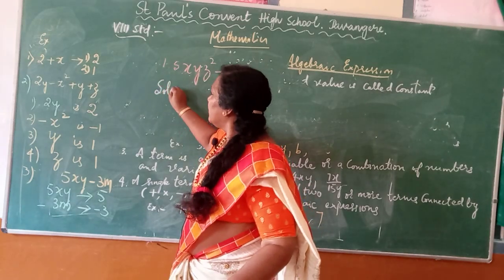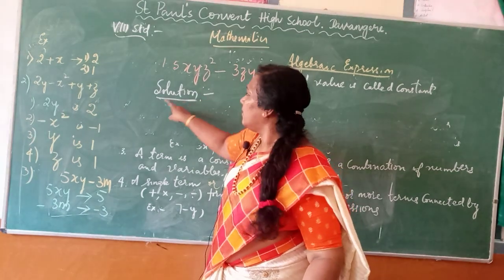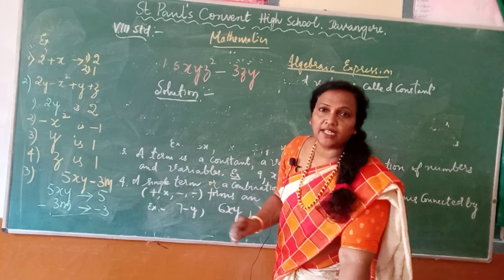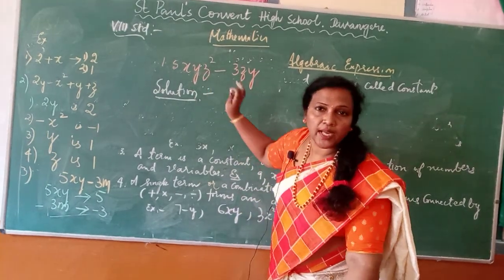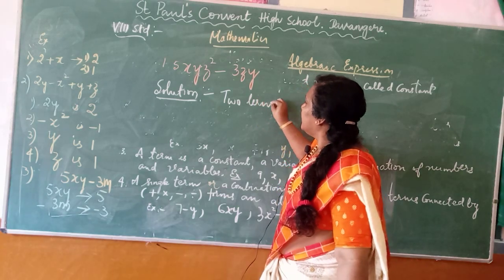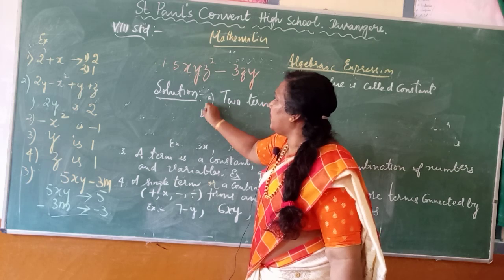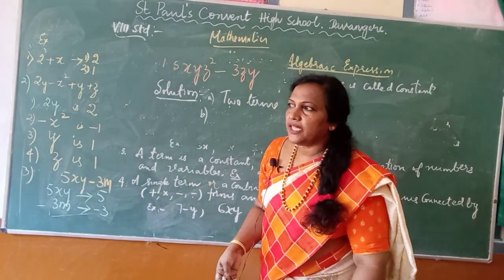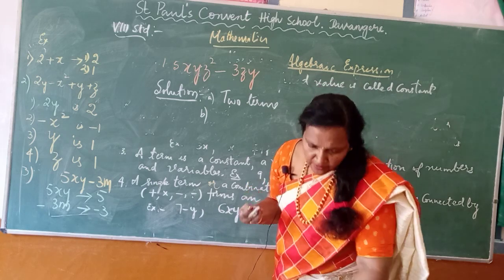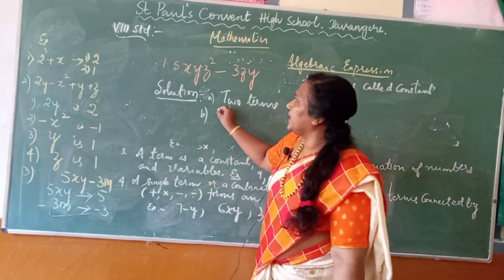See, when you do the problem, you have to write first the solution. Solution means answer. First they have asked how many terms are there. Seeing the problem, you can tell there are 2 terms. First part is over. In the second part, they have asked not only the terms but the coefficient of each of the following. So let me take the first one.